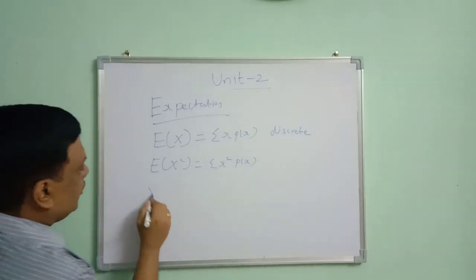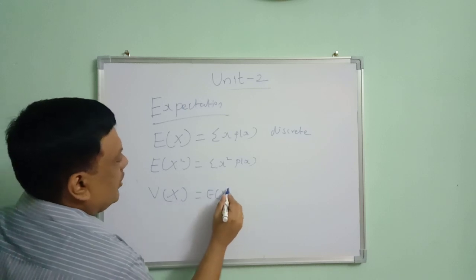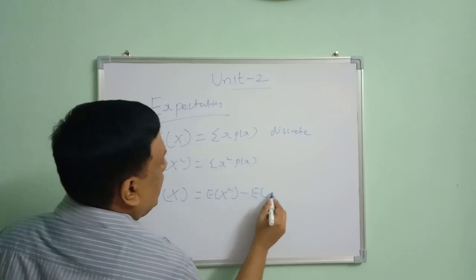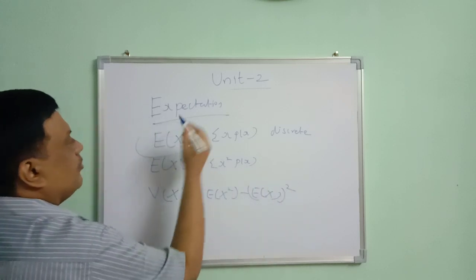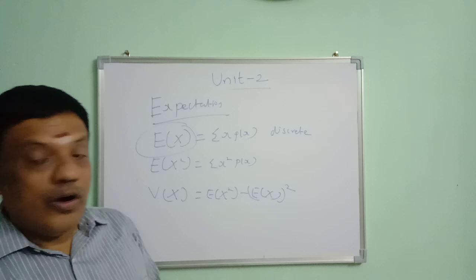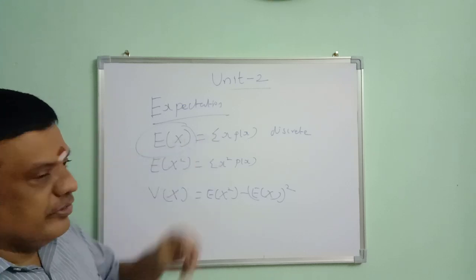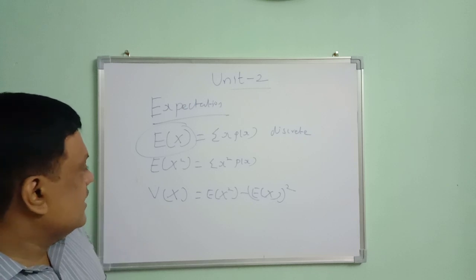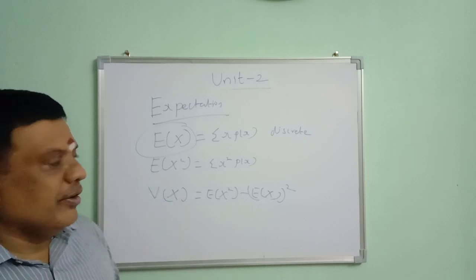What is variance of x? This is general for both discrete and continuous. Expectation of x square minus expectation of x the whole square. Expectation, mean or average, all represent the same. For the discrete case, expectation of x is equal to sigma x into p of x, and expectation of x square is equal to sigma x square into p of x.